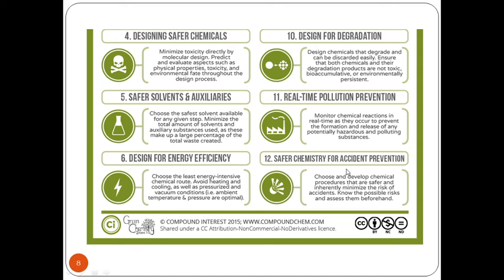Lastly, safer chemistry for accident prevention. We can choose and develop chemical procedures that are safer and inherently minimize the risk of accidents. Know the possible risks and assess them beforehand. So, how we can have chemical processes in an industry is, rather than solvents like toluene, DCM, chloroform, carbon tetrachloride, which are highly volatile systems, if we can replace these solvents and there can be safer chemical procedures given to the workers, that means there will be fewer possibilities of accidents.